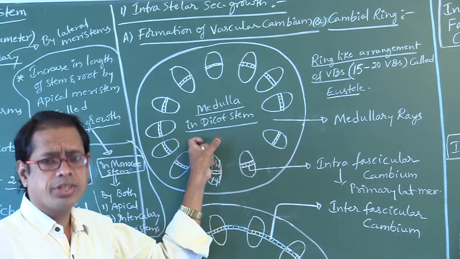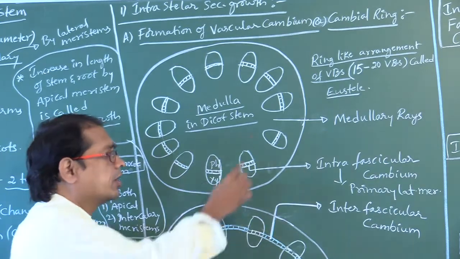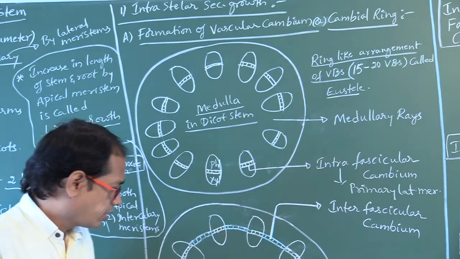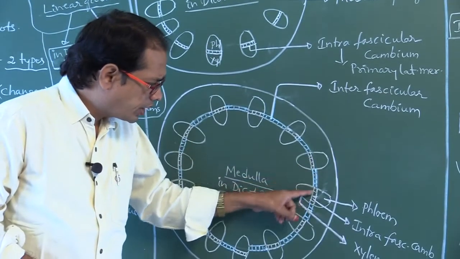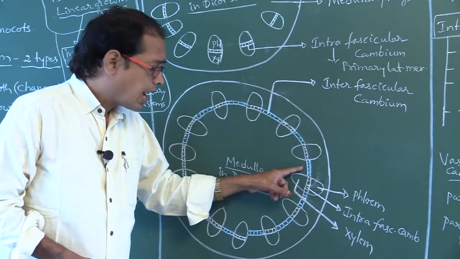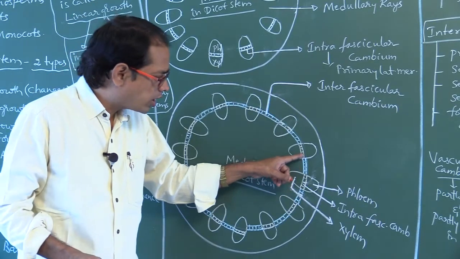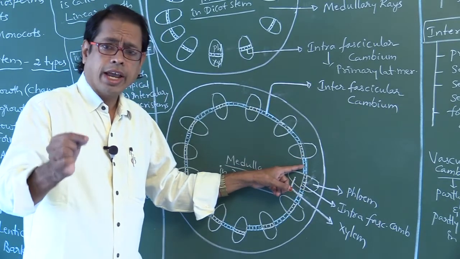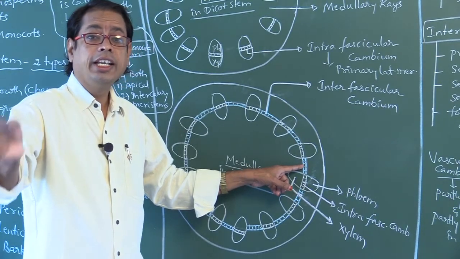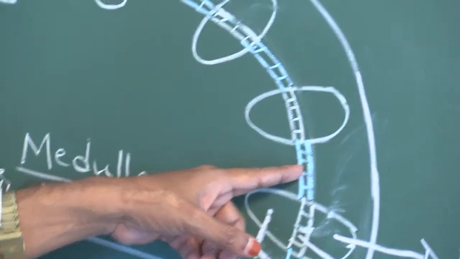So this is the primary structure, and now the secondary growth is going to start. In between the vascular bundles, these are the medullary rays, right. Now see, in between the vascular bundles, the parenchyma cells of medullary rays, which are adjoining, means side by side, undergo dedifferentiation and become meristematic.